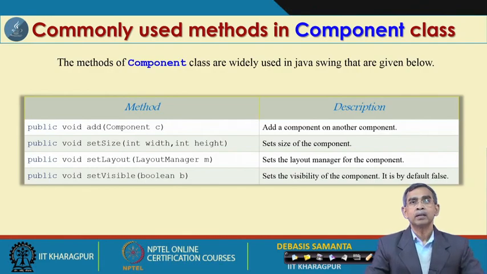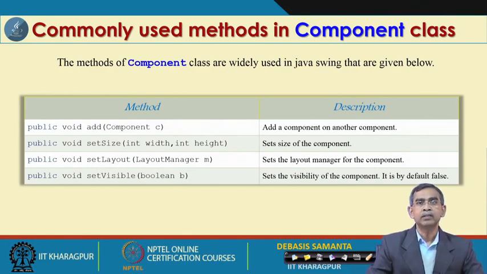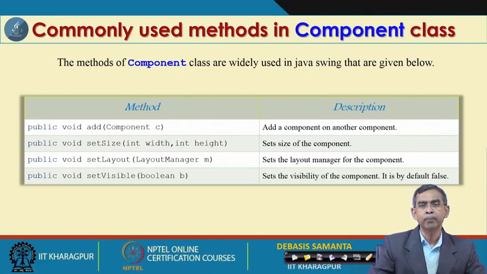Now, first of all, the Component class, as you are already familiar, has a few methods like add. If you use add, any component can be added into some other, either a frame or an applet like this one. It also has the setSize method, which we are already familiar with, and setLayout and setVisible.